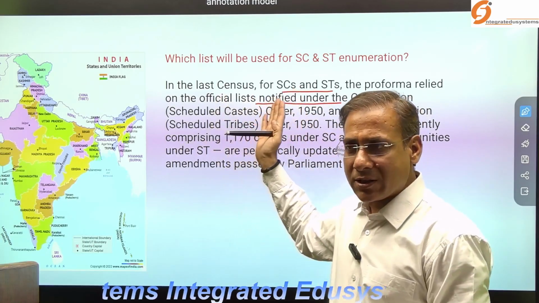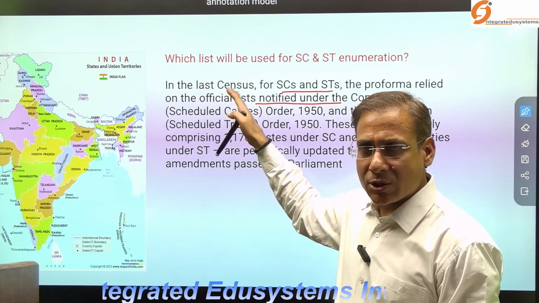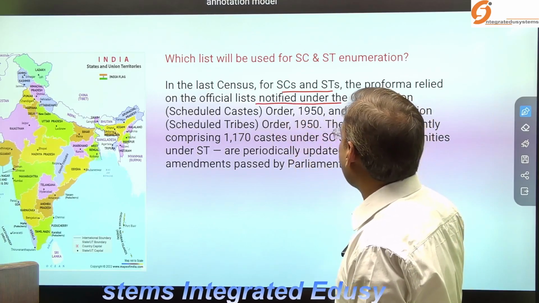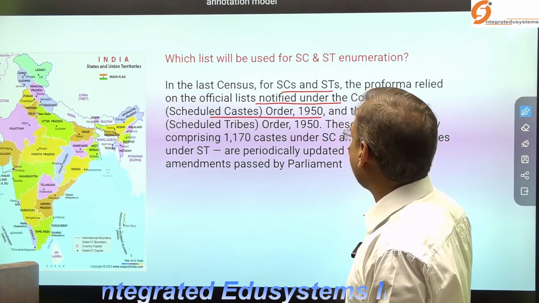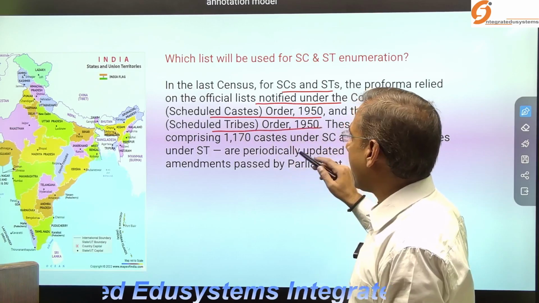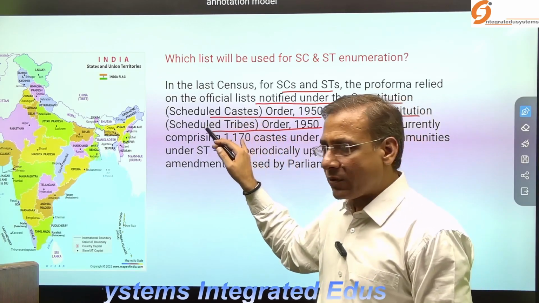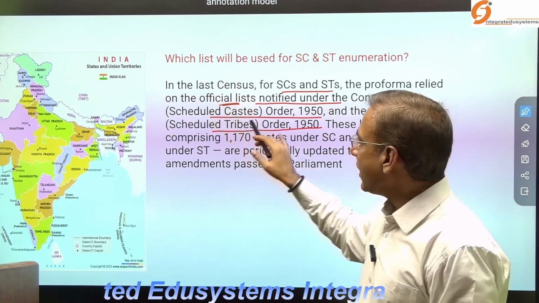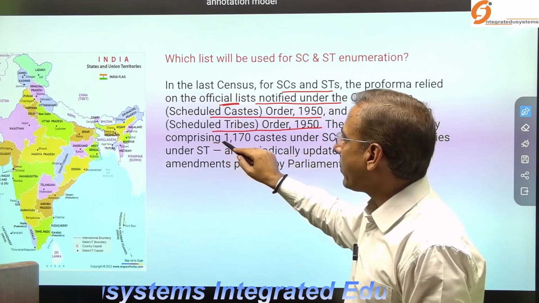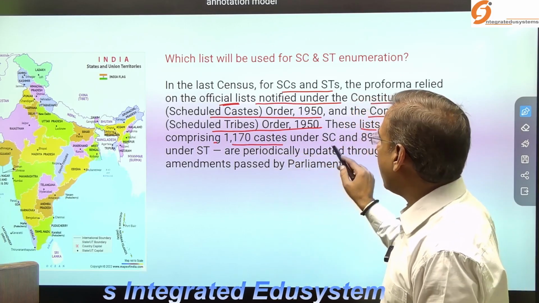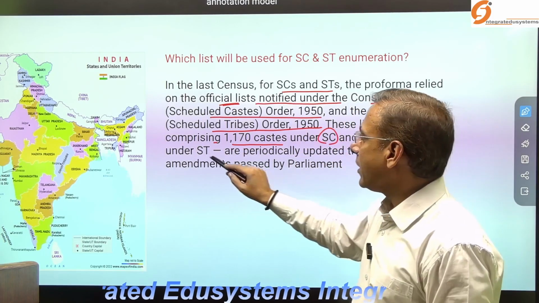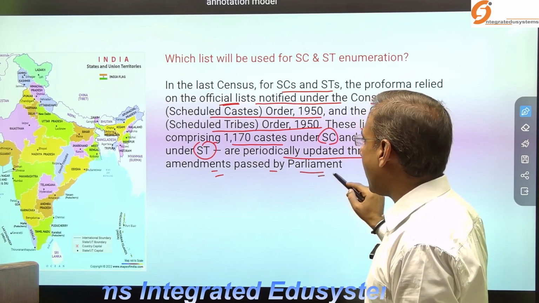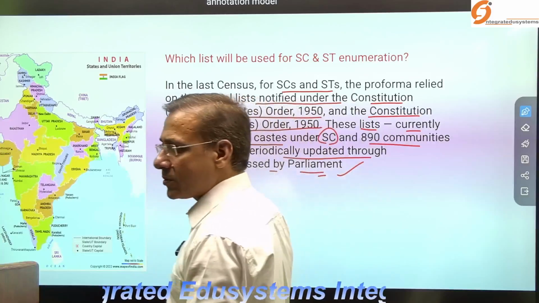Under the Constitution (Scheduled Castes) Order 1950 and the Constitution (Scheduled Tribes) Order, there is an official list published by the central government. That list currently comprises 1170 castes under the SC and 890 communities under the ST, and is periodically updated through amendments passed by Parliament. So that list will be used.